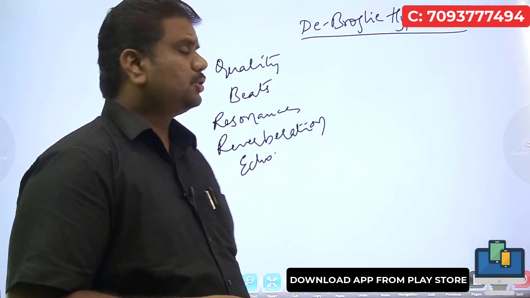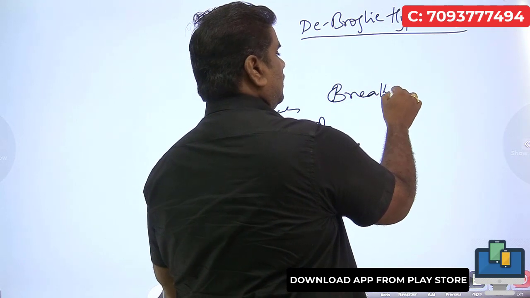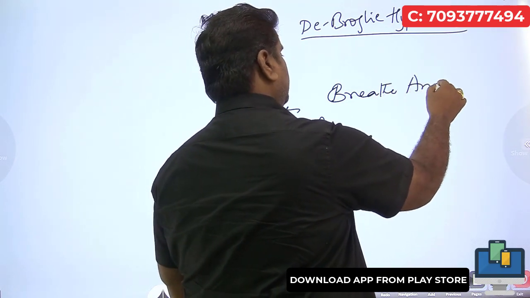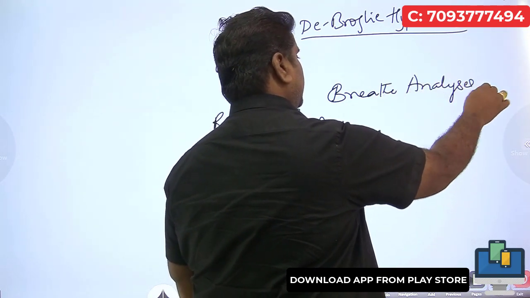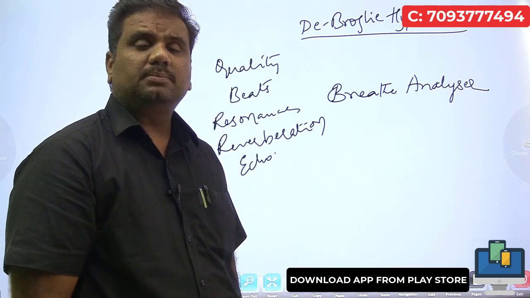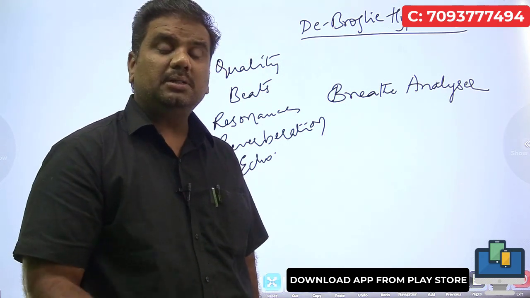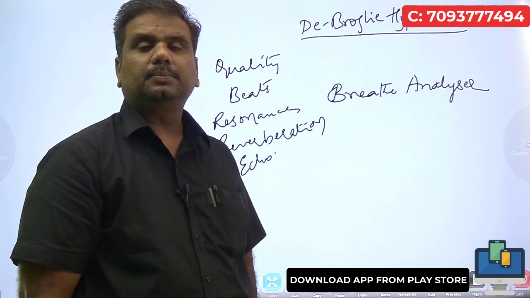One of the previous questions was on the breath analyzer. We all have seen this device used by police personnel. The question was very simple: what chemical is used in a breath analyzer?